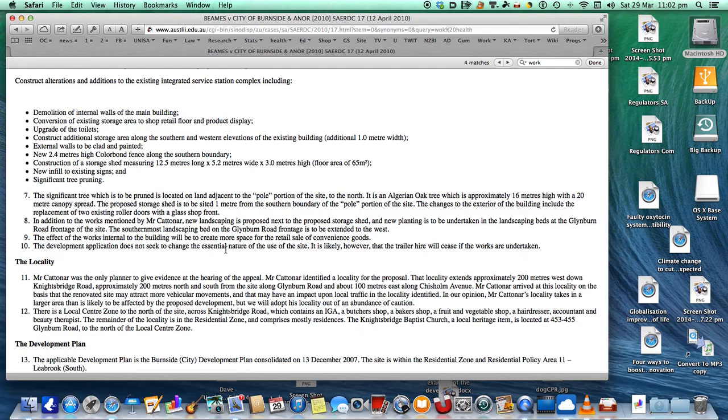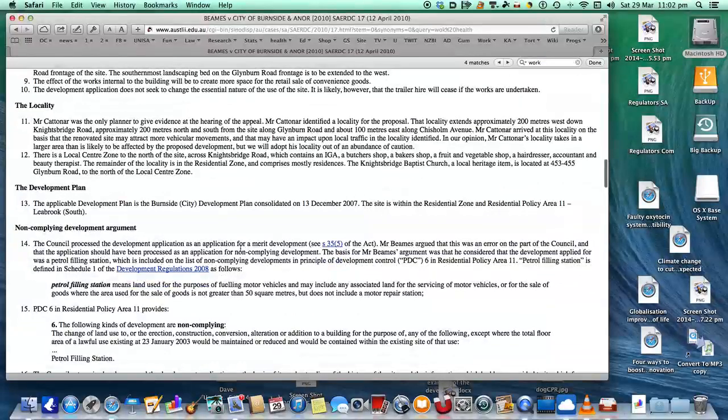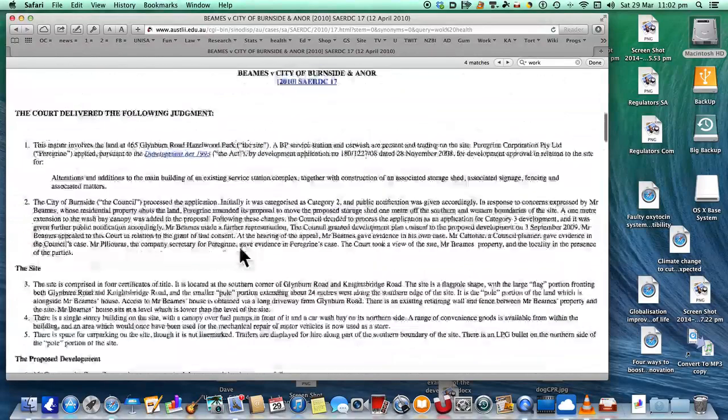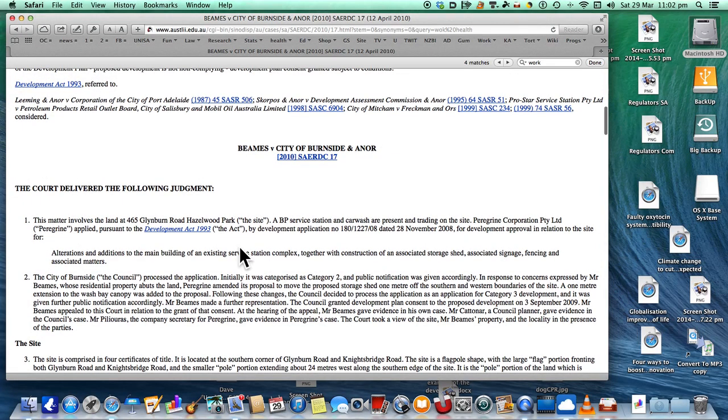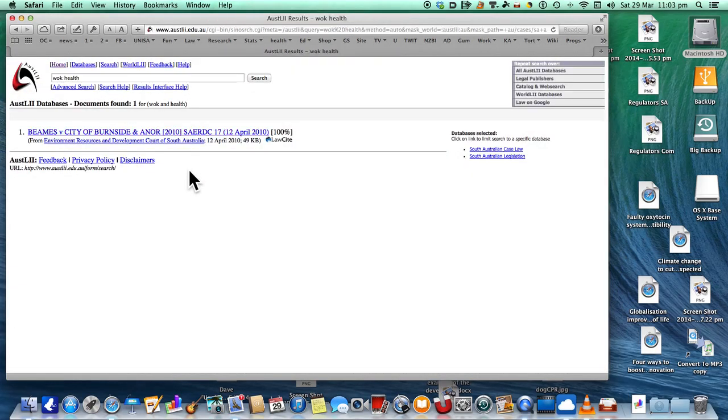Oh yeah, it does have some work health implications, but that's basically it. So there's only one case that directly uses the words work health in the South Australian jurisdiction.